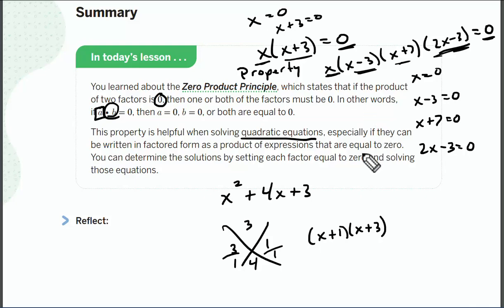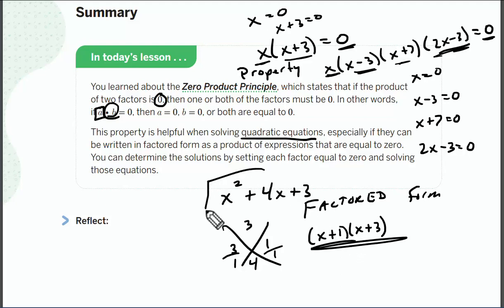The problems that we've been doing today are already in factored form. Okay, they're already in factored form. You do not have to factor them. They're already there. So we're skipping a step right now. Eventually, we're going to have problems that look like this, and you need to do all the work. But right now, we're only dealing with ones that are already factored.